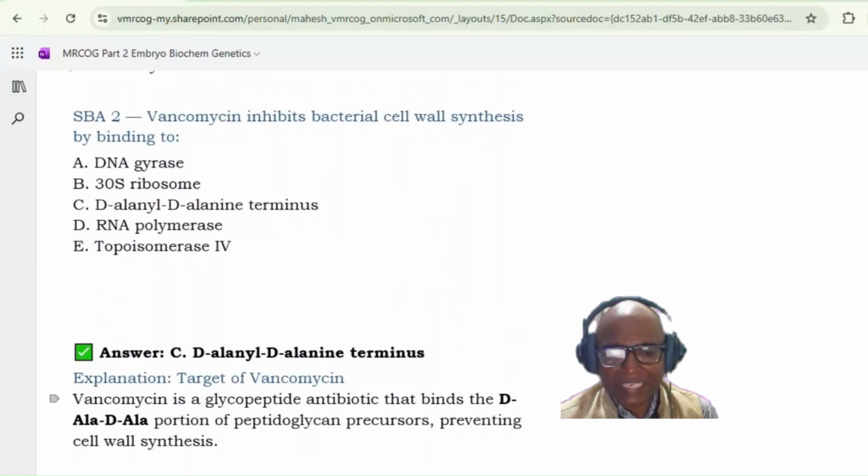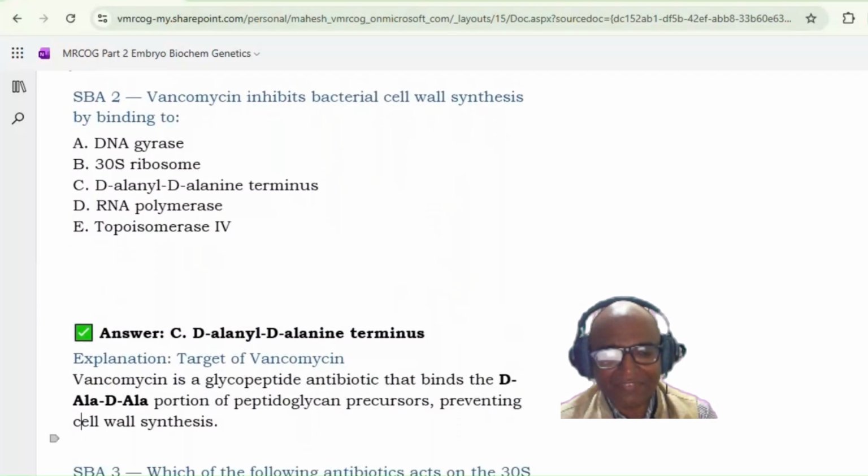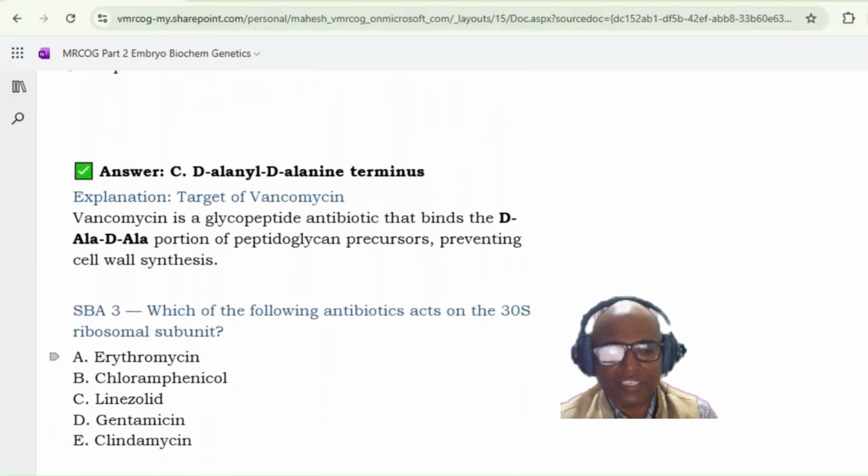What does beta-lactam do? Beta-lactam mimics this D-Ala sequence, so it binds with the PBP. While vancomycin binds with the D-Ala sequence, and that is why the PBP cannot bind. So that is the slight difference between the mechanism of action of these two, but finally they are both acting on the cell wall. Okay, next.